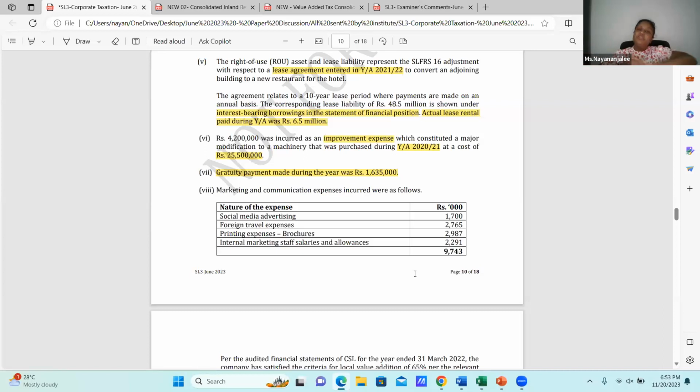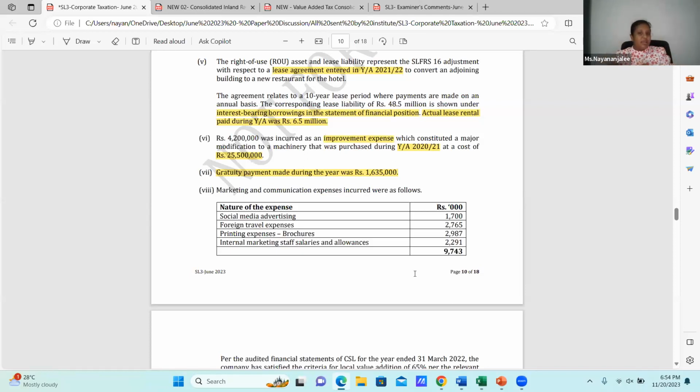Now, what you have to look at is, can we go for an additional deduction of another 100%? To that, what you need to go for is the gazette notification for markup expenses. In that, we have to compute what? Whether 65% value addition is there or not, and according to the Gazette and the 6th schedule, which is temporary concessions, we need to identify whether there are any markup expenses which are not qualified for the additional deduction.